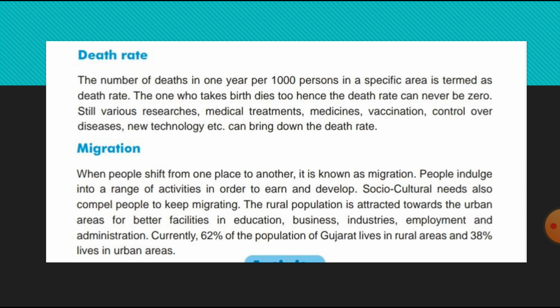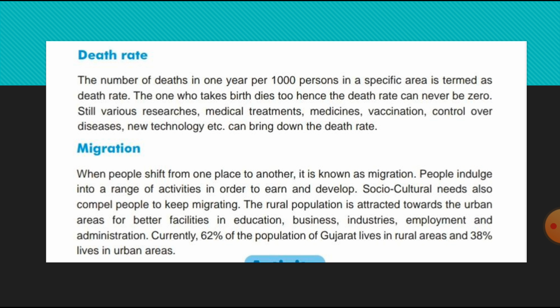Now we'll see migration. See, what do you mean by migration? When people shift from one place to another, that is known as migration. See, when humans go from one place and settle in another for their livelihood or for their progress, that is known as migration. And people indulge in a range of activities in order to earn, and socio-cultural needs compel people to keep migrating.